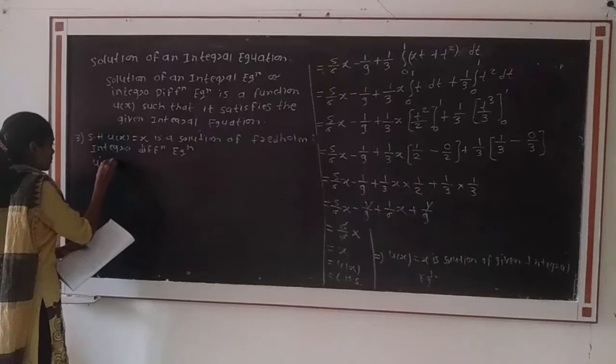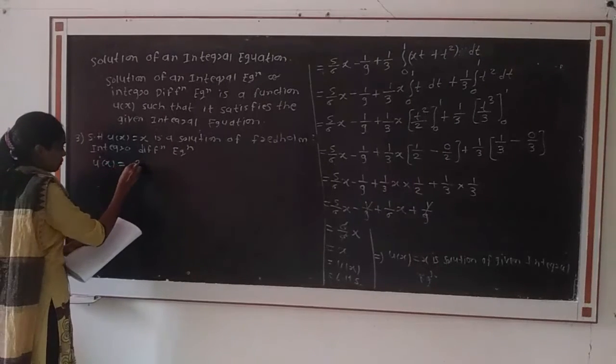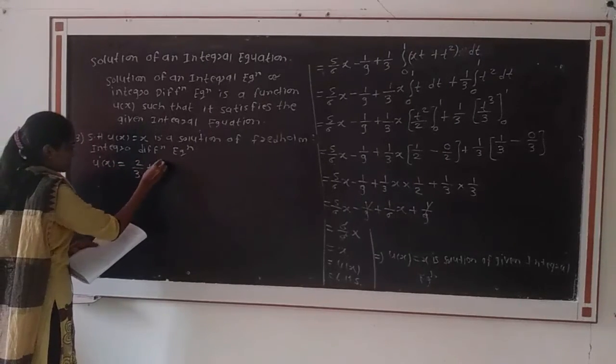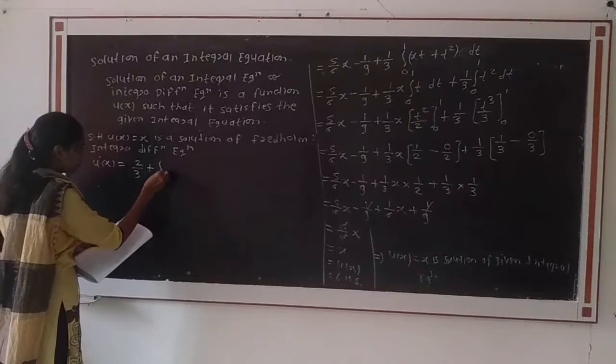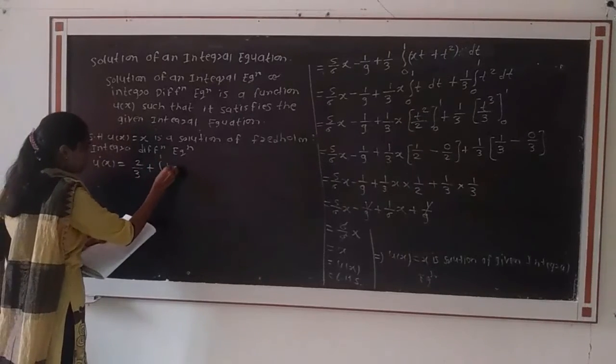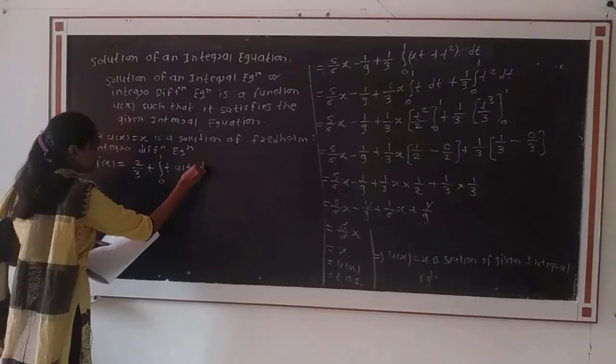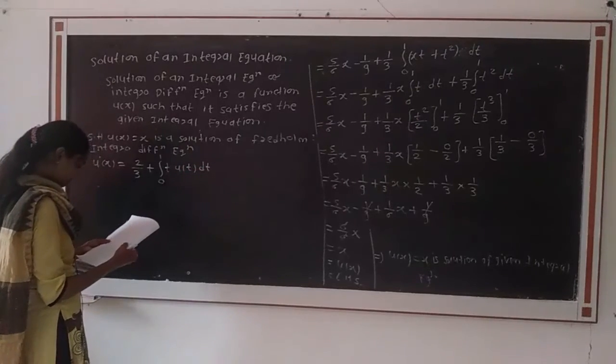The equation is u dash of x is equal to 2 divided by 3 plus integration from 0 to 1 of t into u of t dt.